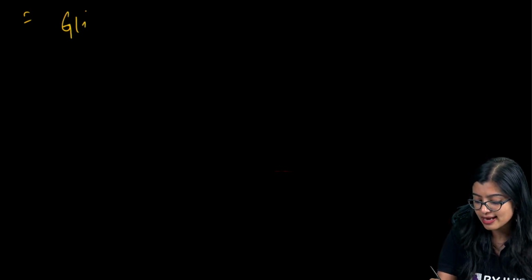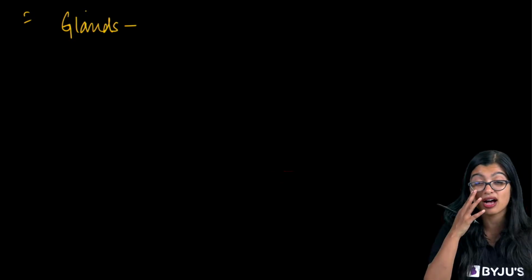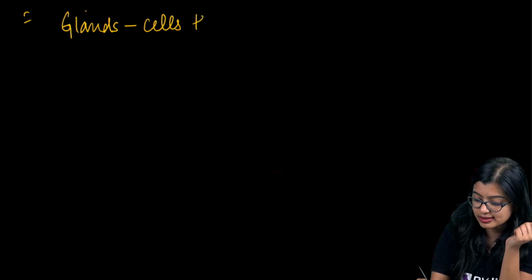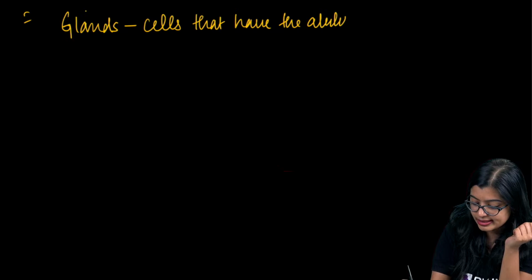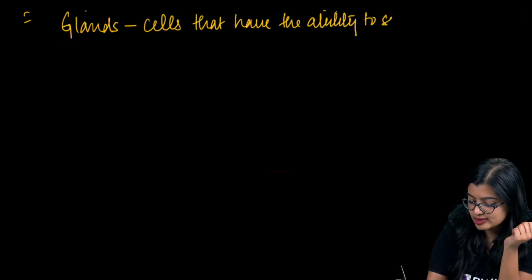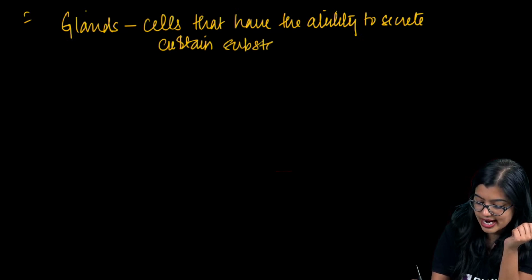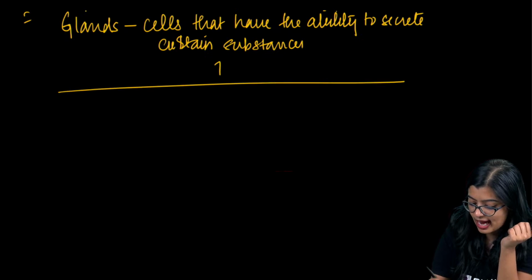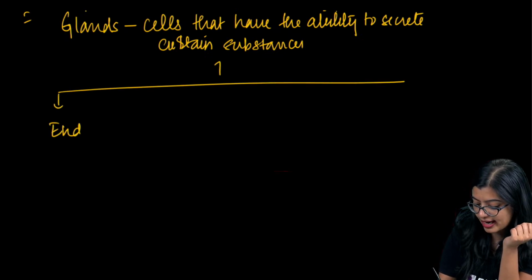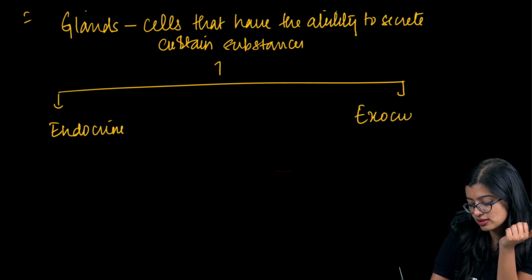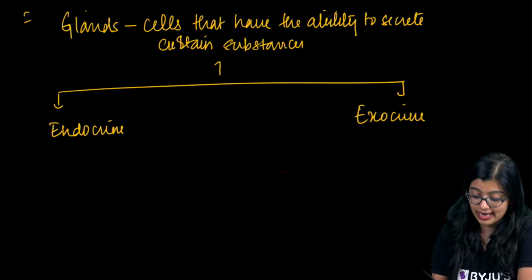How are hormones produced? That is where the concept of endocrine glands comes into the picture. Glands are cells which have the ability to secrete certain substances. Broadly, we have two types of glands: endocrine glands and exocrine glands.